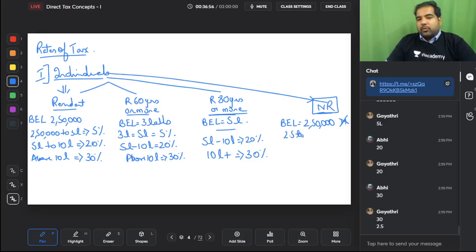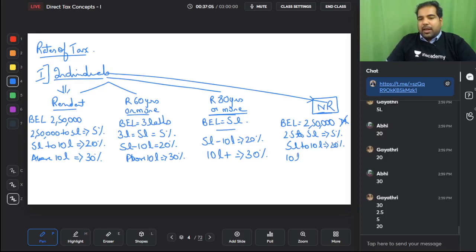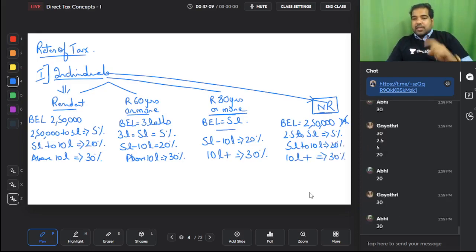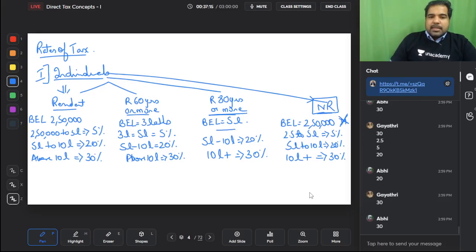From 2.5 to 5 lakhs, same at 5%. From 5 lakh to 10 lakhs, same at 20%. And from 10 lakh above, straight at 30%. So for non-resident guys, remember, they don't vote in India and hence we don't give them a higher basic exemption limit. This what we've just done is called basic tax, guys.